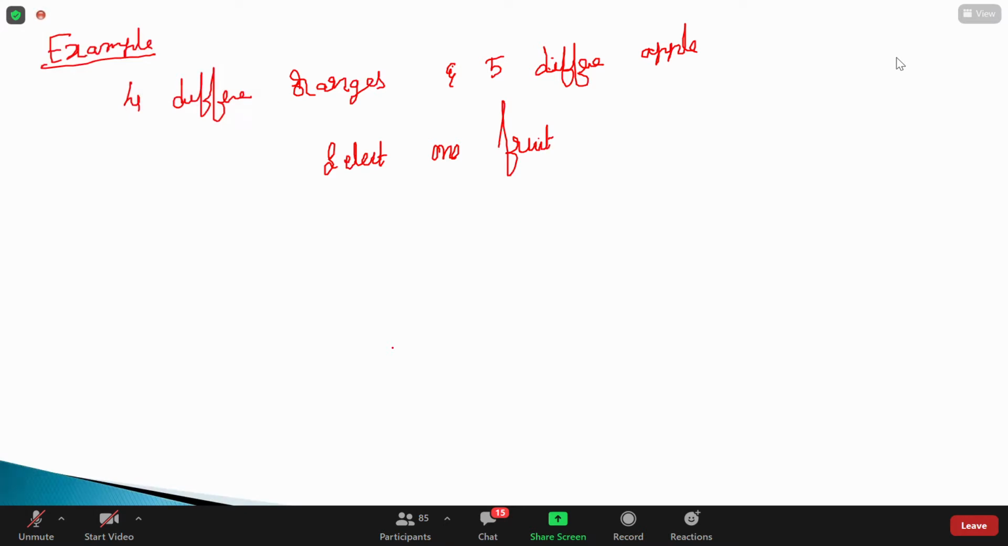How many ways can I select one fruit? 4C1 into 5C0. Someone responded. So 4C1 into 5C0, very good. Or 4C0 into 5C1. Very good. I am so happy that you are telling by using the formula. Everyone will agree for this 5C1 into 4C0, or is there any other way we can do?